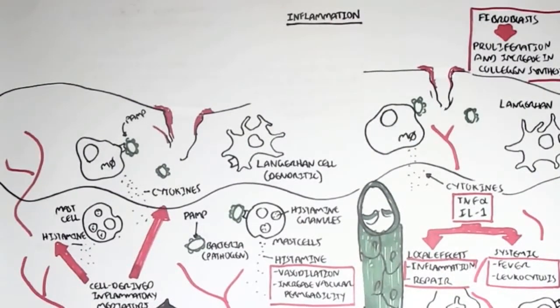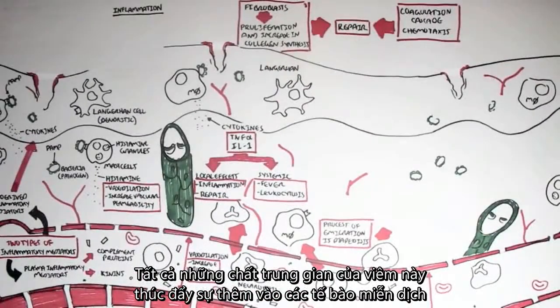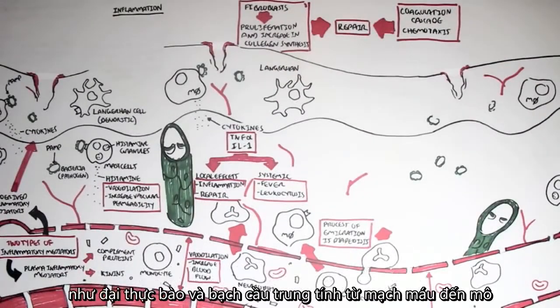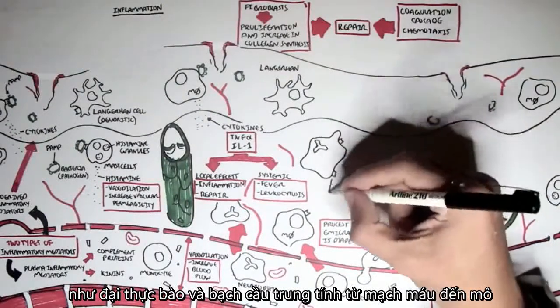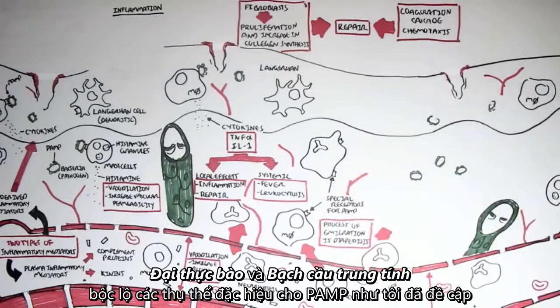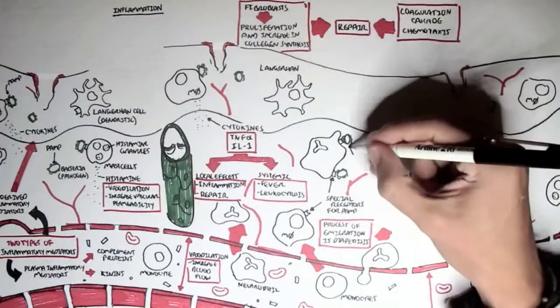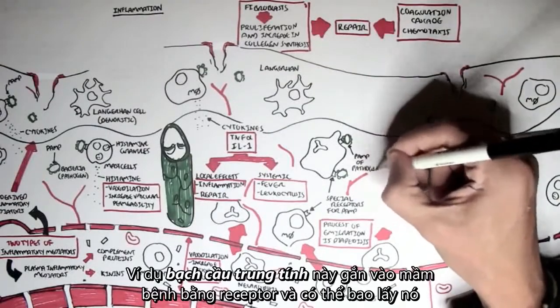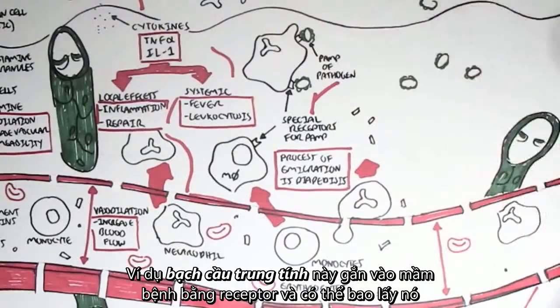Anyway, all these inflammatory mediators promote the recruitment of immune cells, such as macrophages and neutrophils, from the blood vessel into the tissue. These neutrophils and macrophages express special receptors for PAMP, as I mentioned. So now, for example, this neutrophil binds onto these pathogens with its receptor and can engulf it.